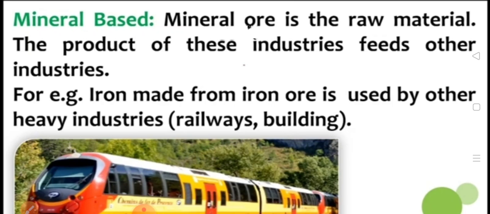You can see here the example of iron and steel industries, which provide raw material to other industries. Suppose there are railways and buildings. So iron and steel industries provide the iron for making the products for the railways and buildings. Fine.